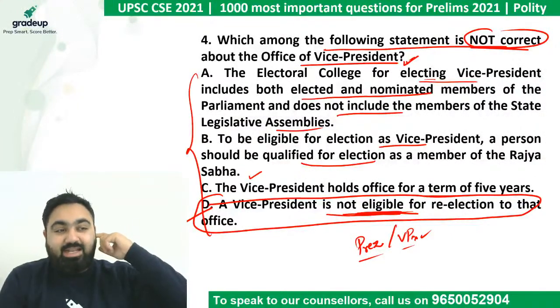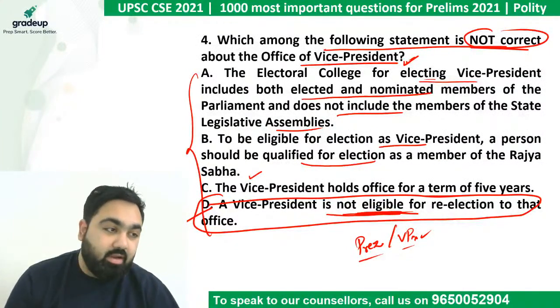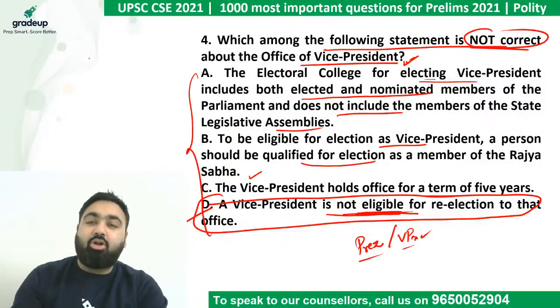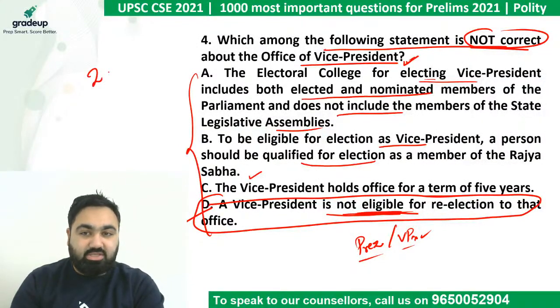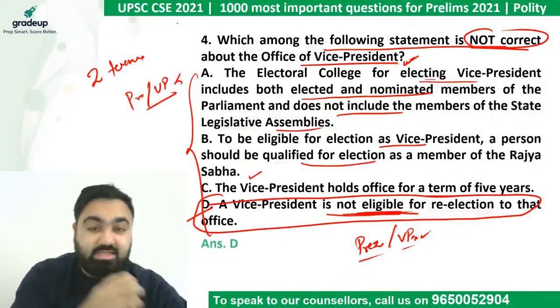So that is why D is incorrect. They can have re-elections. There is no limit. In the US, there is a limit on the president. In the US, a person can be president only twice, only for 2 terms. But in India, for the president or vice president, we do not have any limit. That is why the answer here is D.